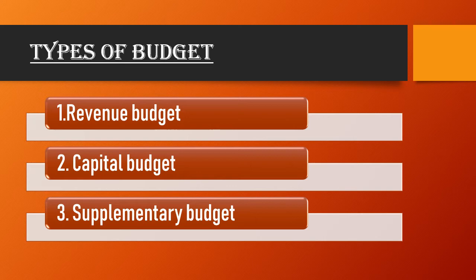Now let's move to the next type, that is supplementary budget. During the time of war or emergency or natural calamities like tsunami, flood, etc., the expenditure allotted in the budget provisions is not always enough. Under these circumstances, a supplementary budget can be presented by the government to handle the unforeseen events.